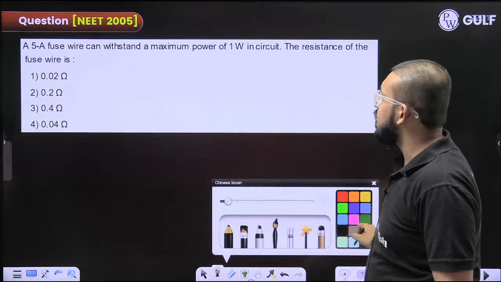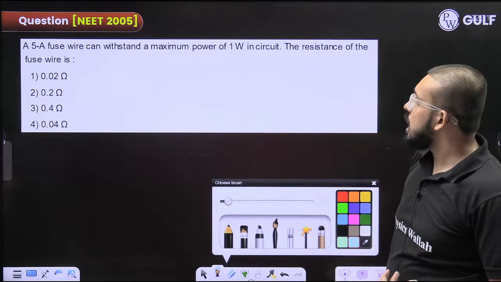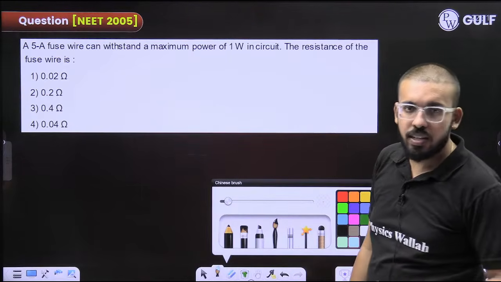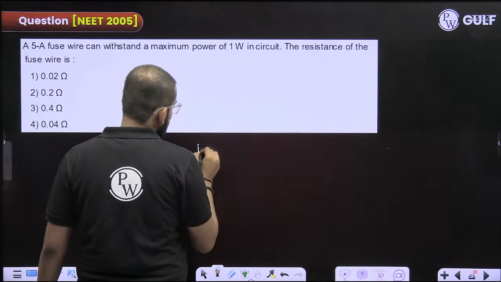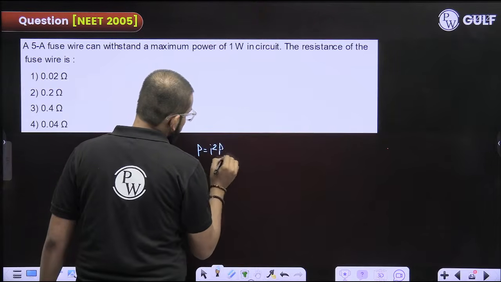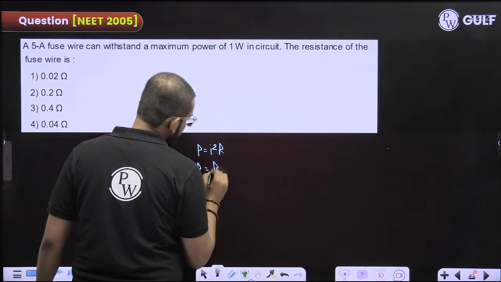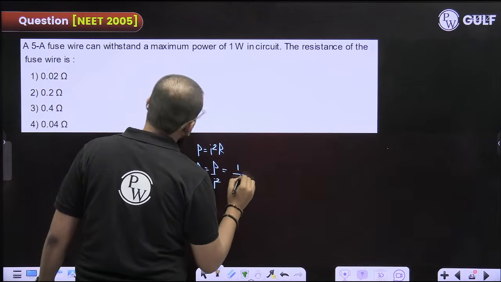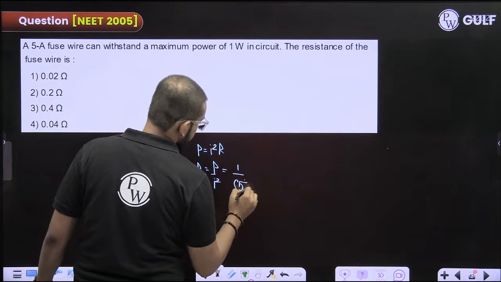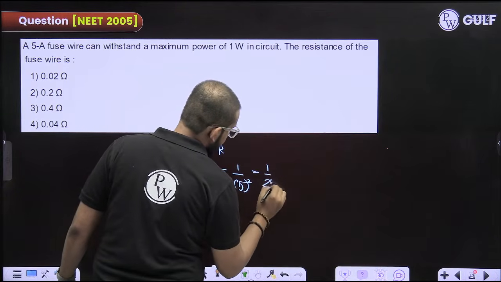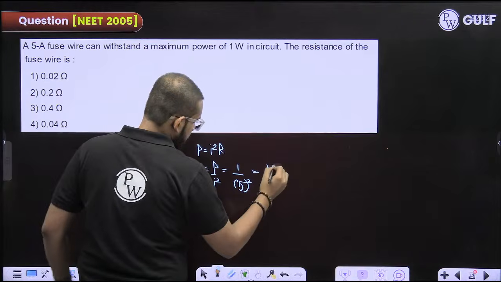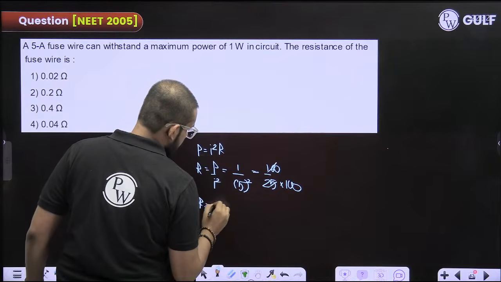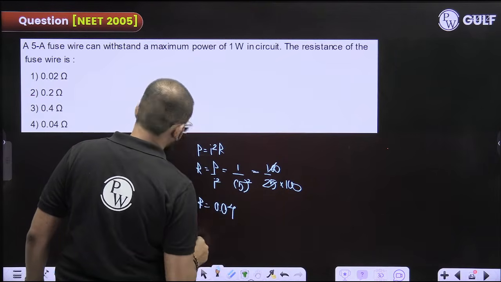This is again very simple. A 5 ampere fuse wire can withstand a maximum power of 1 watt in a circuit. They are asking the resistance of the fuse wire. So power is equal to I square into R. Resistance will be P upon I square. Power is 1 watt. I square means 5 square, so 1 by 25. Let us multiply and divide by 100. So this will become 4 by 100, that is 0.04 ohm.